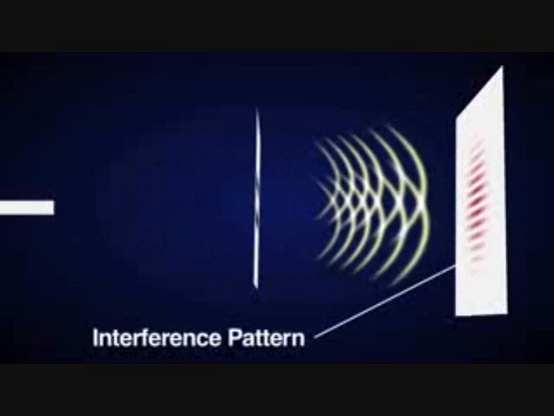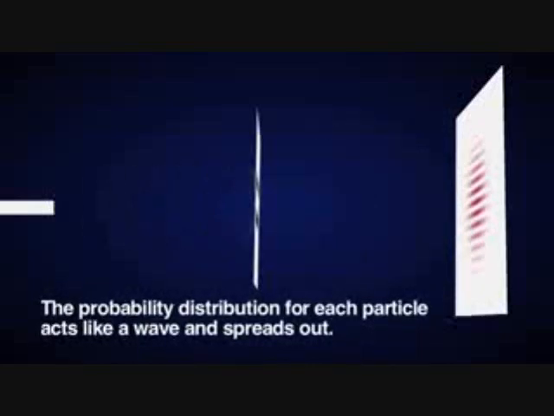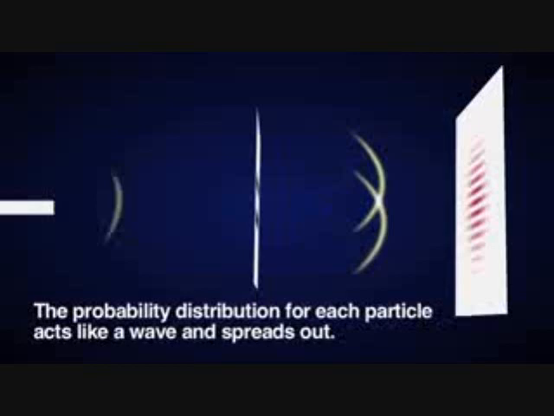Take the double slit experiment. Firing particles at a double slit will cause them to act like waves and interfere with each other, causing an interference pattern on the other side to appear. This is because we don't know the exact location of each particle, so the probability distribution for each particle acts like a wave and spreads out.